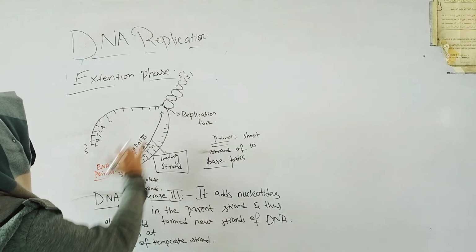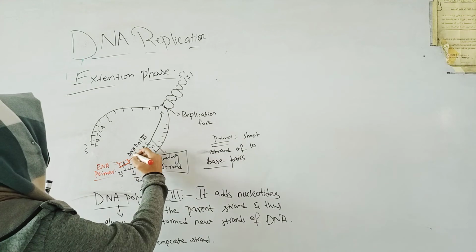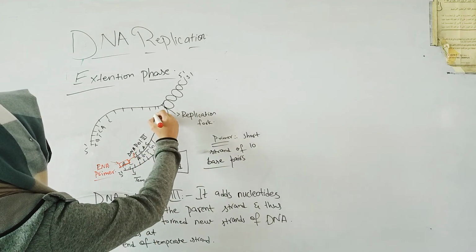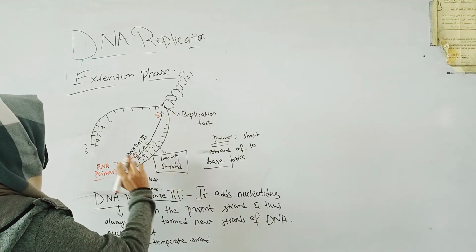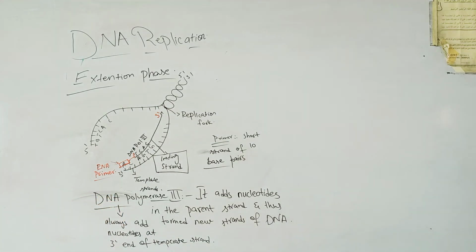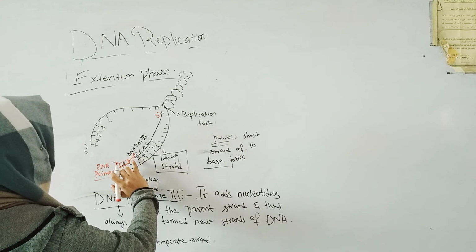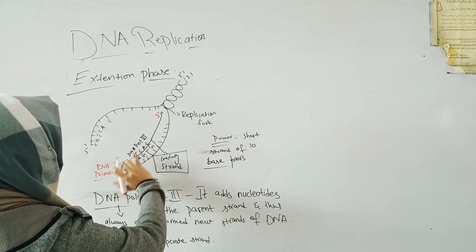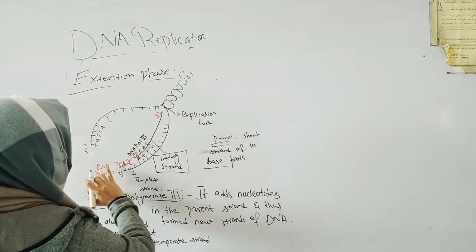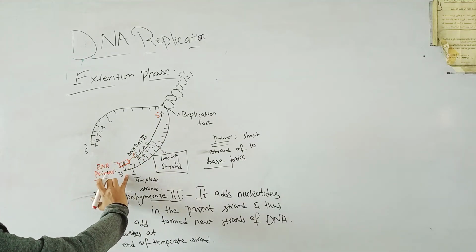So if the template is 3' to 5', then the newly formed strand would be from 5' to 3'. This is a really important point, and you have to pay attention to it: the newly synthesized strand will always be formed from 5' to 3', and DNA polymerase III always adds nucleotides at the 3' end.